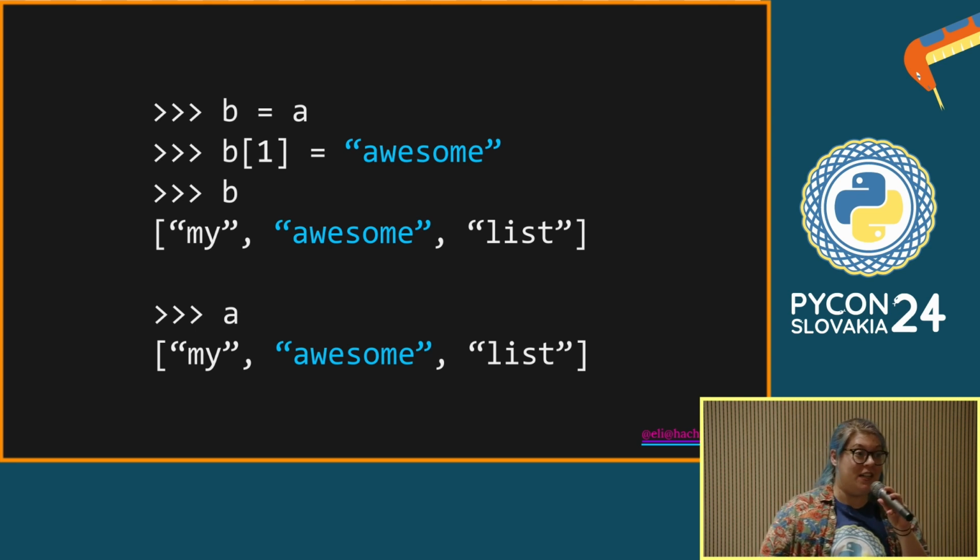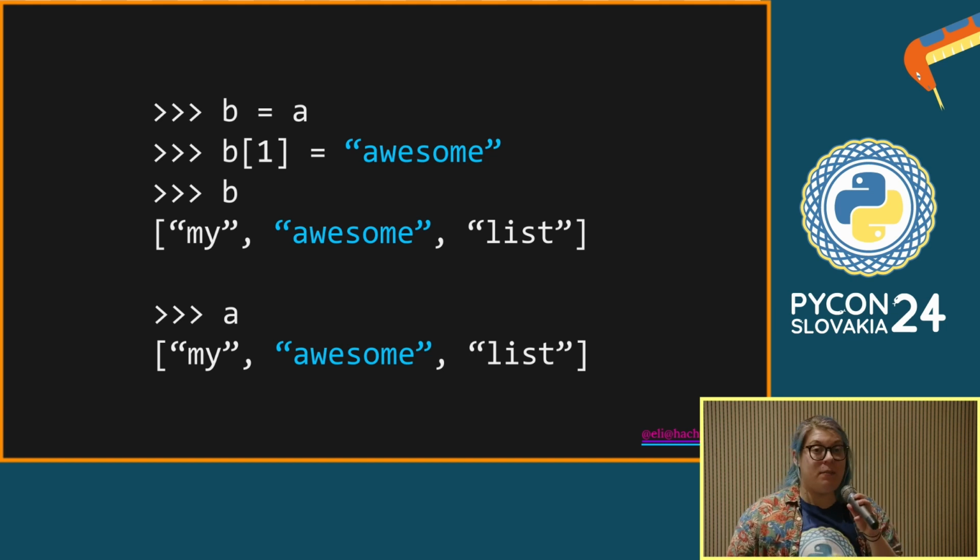It's also been changed, even though at no point did we say change A directly. We did it implicitly. And this can be confusing, especially to people who are new to Python, because they say, well, I didn't change A. Why has A changed?